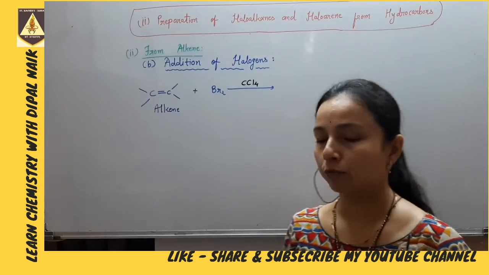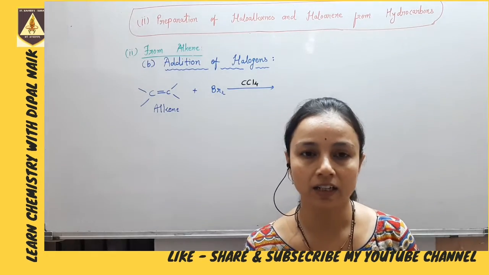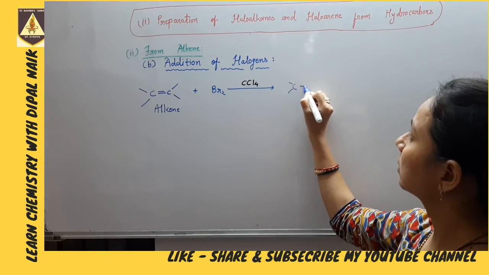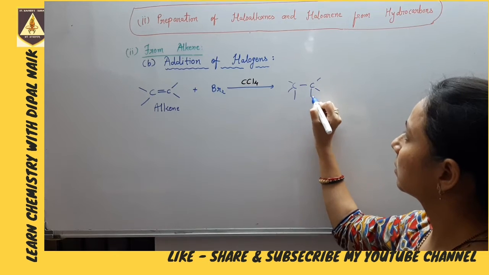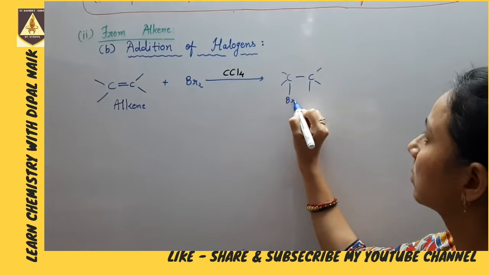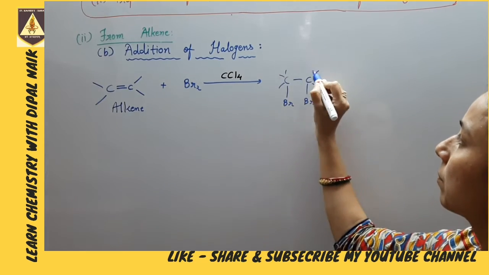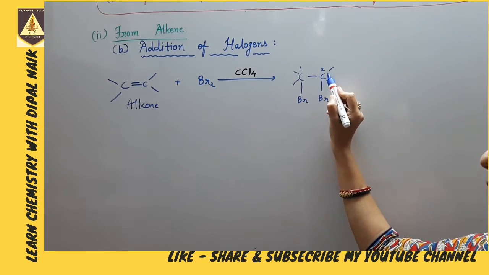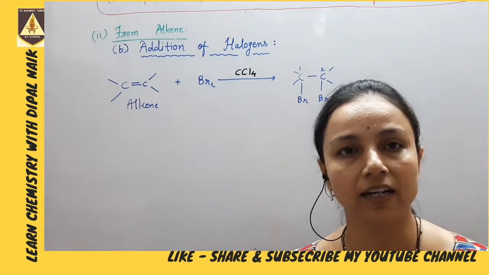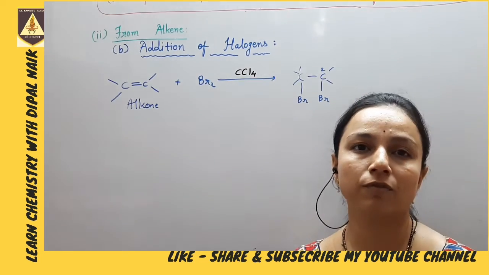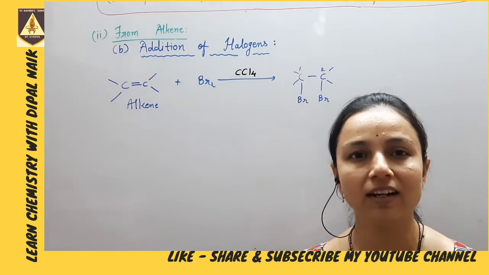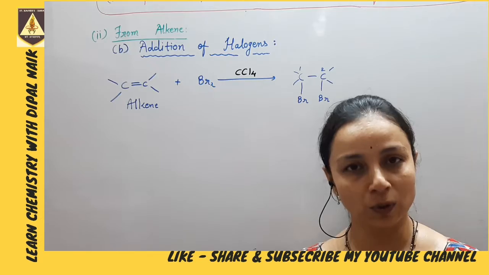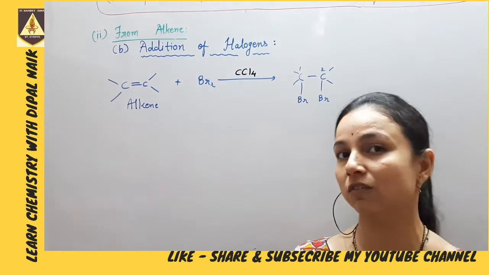In the laboratory, if Br2 is added to alkene in the presence of CCl4, we have addition of Br on the first and second carbon, that means the double bond containing carbons. So this type of dihalide is known as vicinal dihalide, that we have already learned in the classification of haloalkanes and haloarenes. So this is the revision.